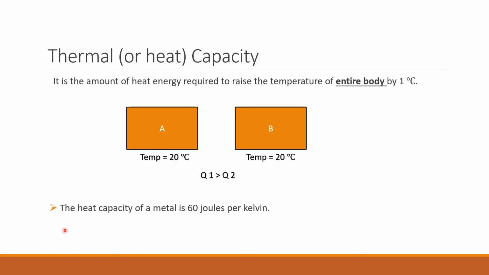Here, the statement is given that the heat capacity of a metal is 60 joules per Kelvin. What does it tell us? It tells us that 60 joules is the amount of heat energy which is required to raise the temperature of the metal by 1 Kelvin.